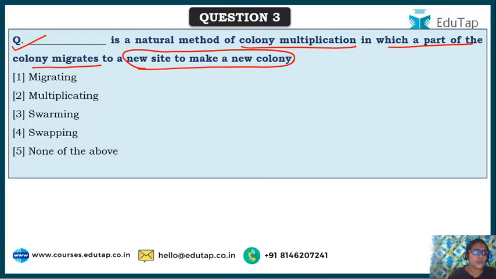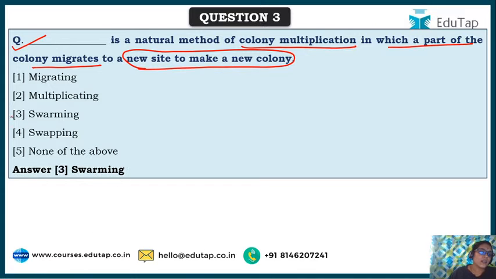This is only to increase the number or to go on a large scale in various places, to multiply, to propagate, anything you can say. So for that they do this, and that particular method which is natural is called, we have been hearing that word a lot for the past few minutes, swarming.